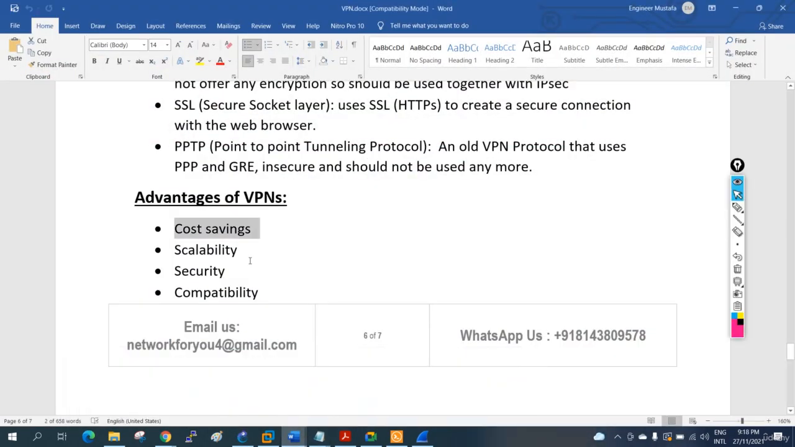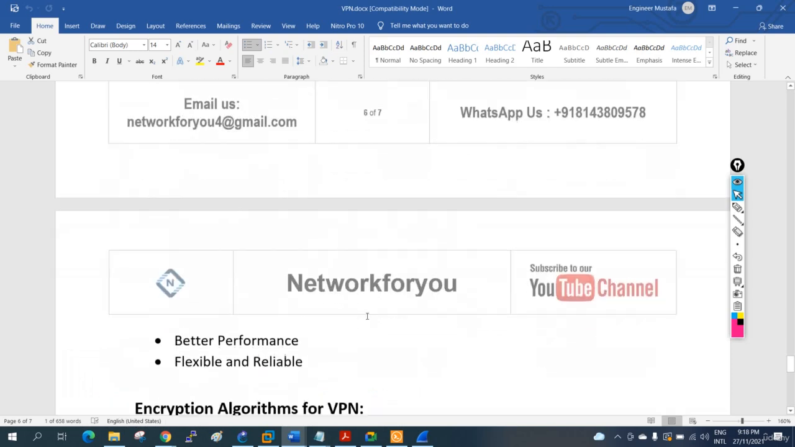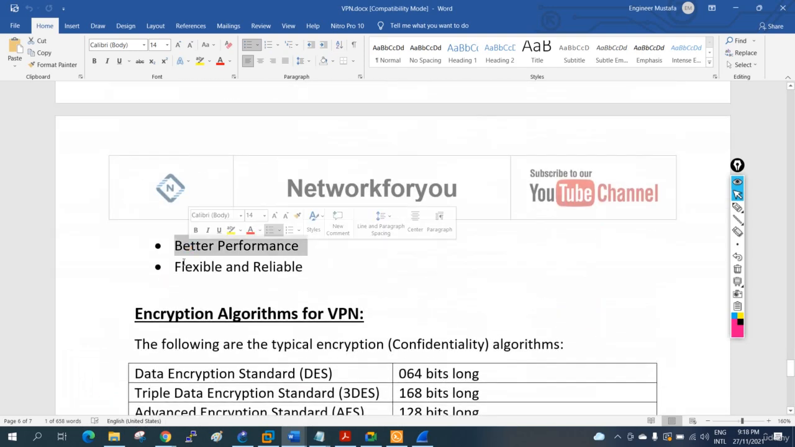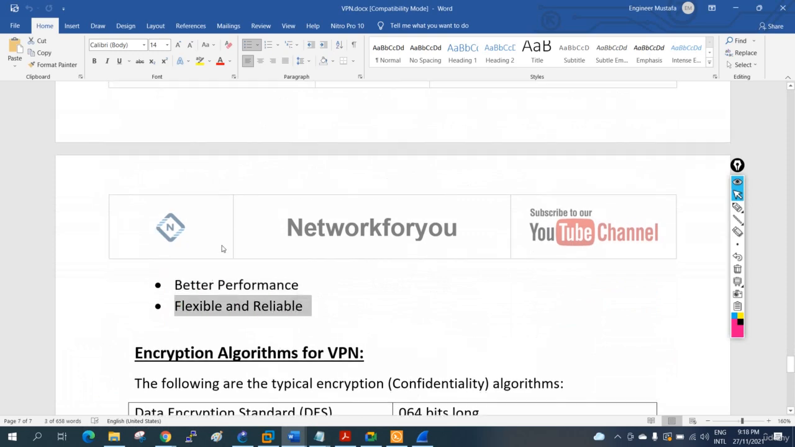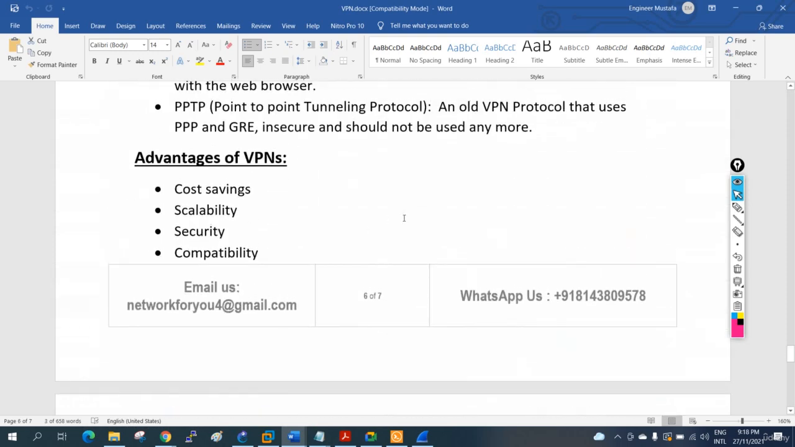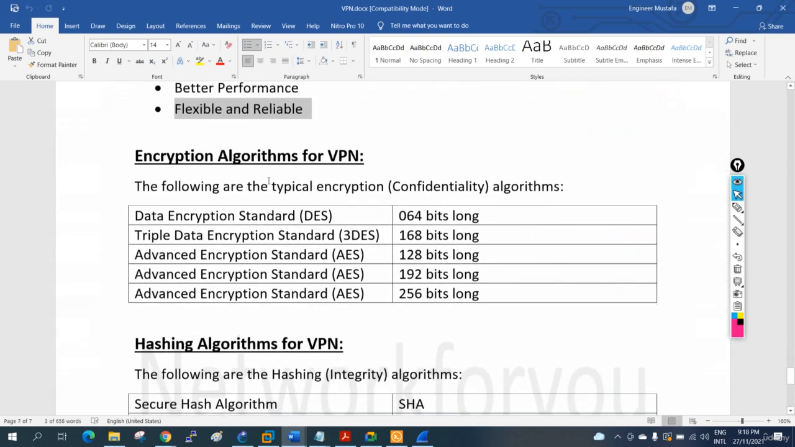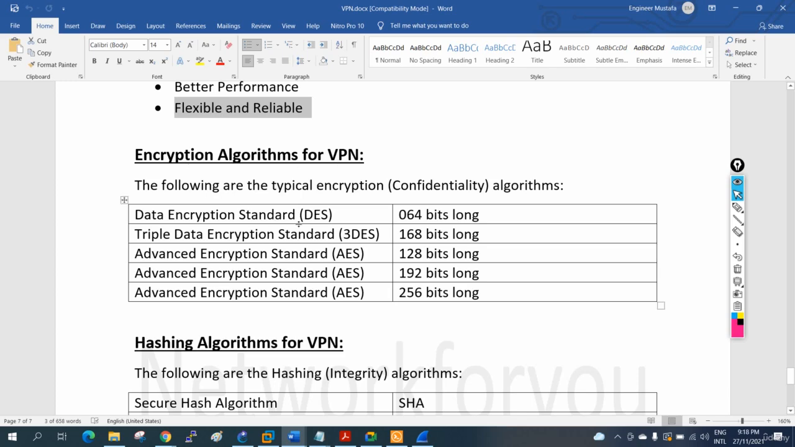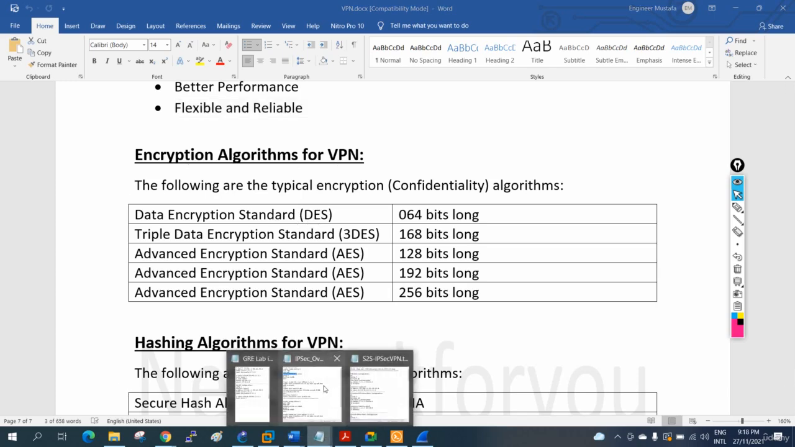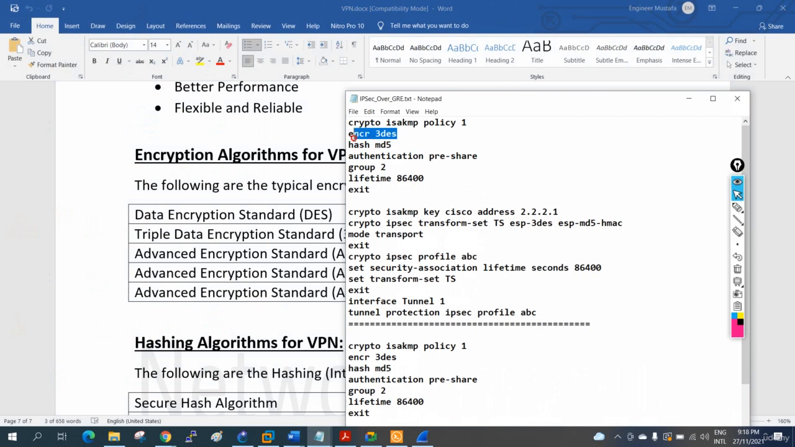And also what we will have is scalability. It means if you have one more branch, then you can take internet again and you can configure the same way. We have the security here, compatibility, better performance, and flexibility. Easily we can configure and we can add more branches also. So encryption type is important because I just showed here that we are using encryption 3DES, hash, and authentication.